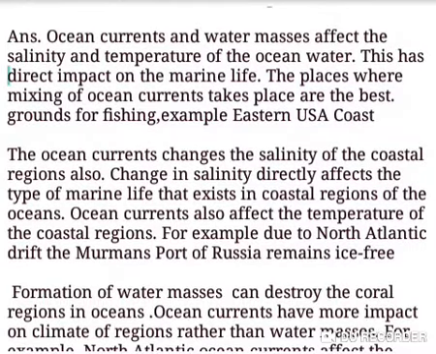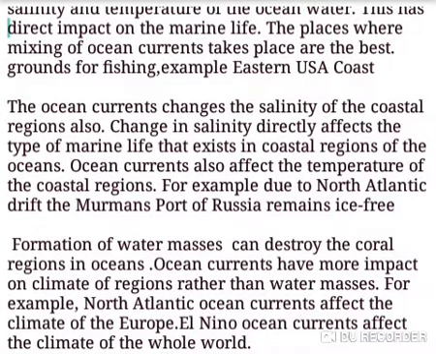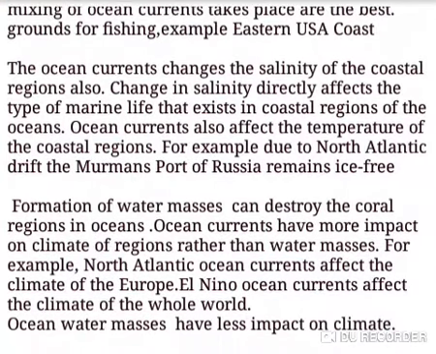The ocean currents change the salinity of the coastal regions also. The change in the salinity directly affects the type of marine life that exists in the coastal regions of the oceans. Ocean currents also affect the temperature of the coastal regions. For example, due to North Atlantic drift, the Murmansk port of Russia remains ice-free.